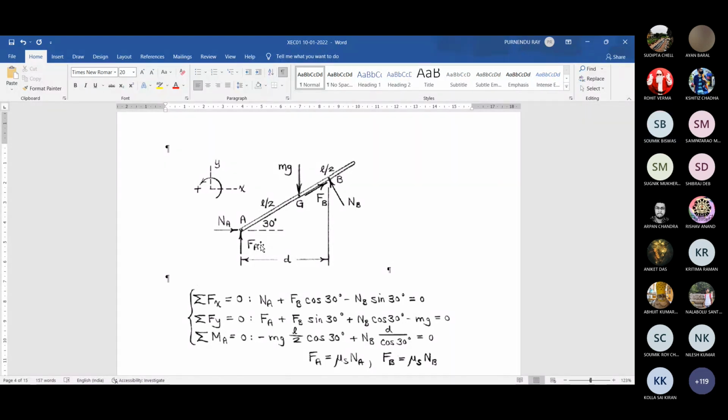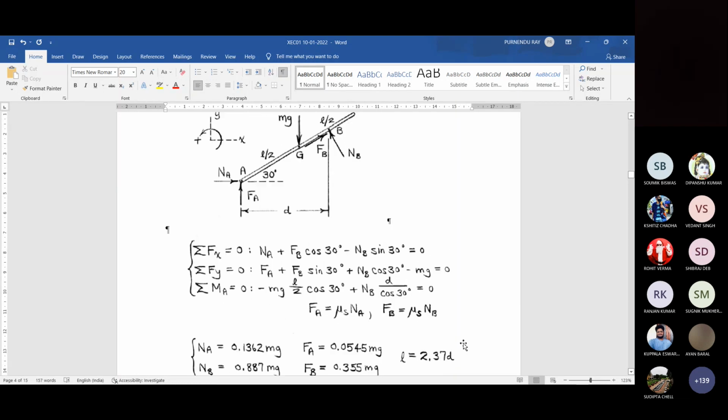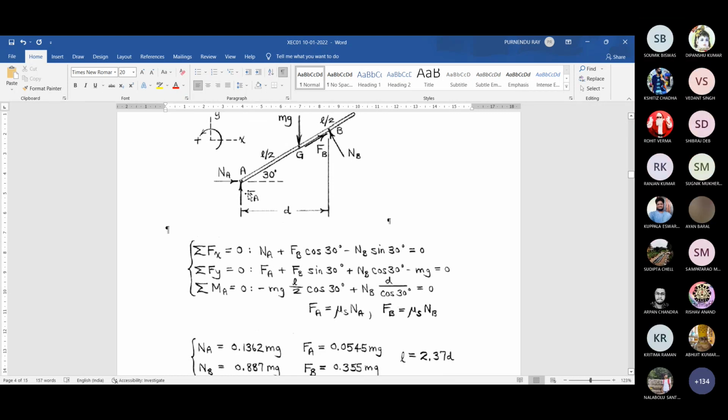तो कुछ भी करो. D divided by this perpendicular length is cosine 30, so it is D divided by cos 30. So this is providing clockwise moment by mg. This is providing anti-clockwise, that is positive with reference to this assumed sign convention. So you solve them, you find these values. Then you consider the reverse case. You need to draw the diagram FA downward and FB inclined downward and write down.